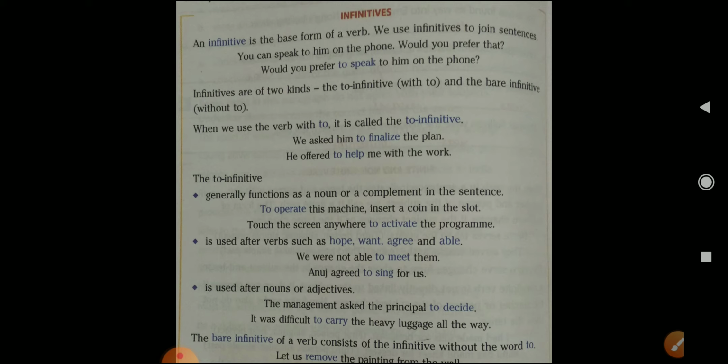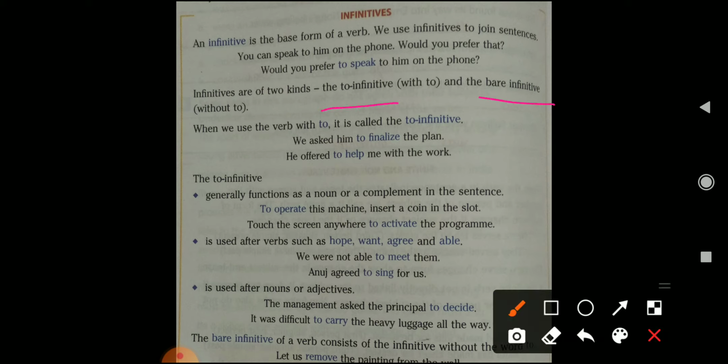An infinitive is a base form of a verb. We use infinitive to join sentences. So when we want to join two sentences, at that time we use an infinitive. Infinitives are of two kinds: to infinitive and bare infinitive. Sometimes we use to plus verb and sometimes we use the verb without to.